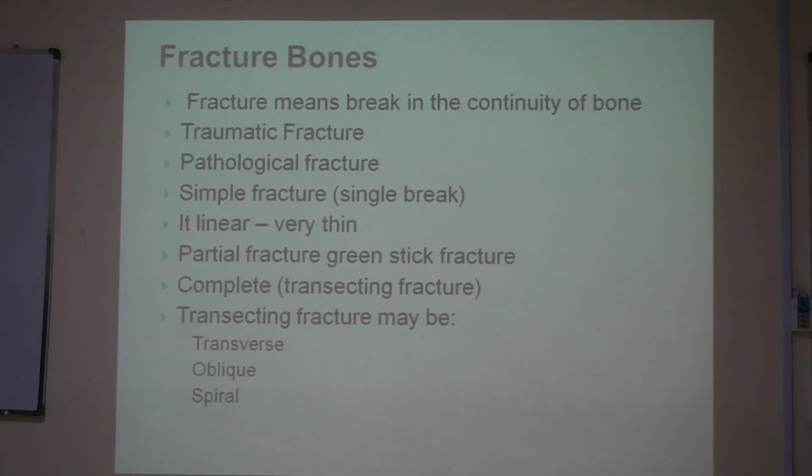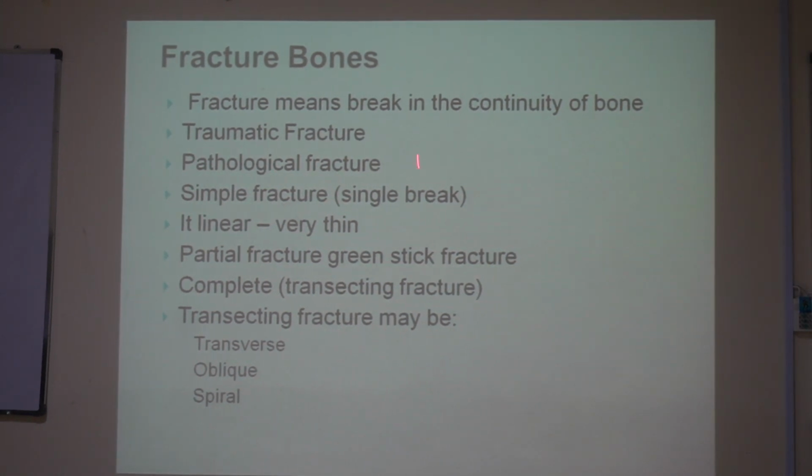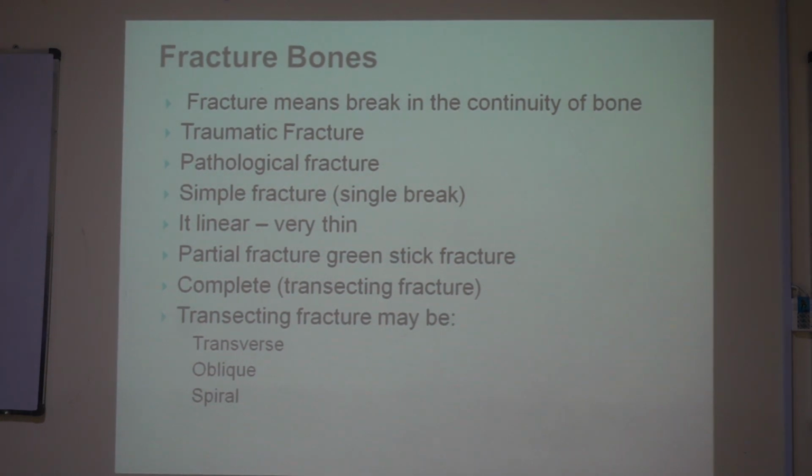In this way, the fracture is again classified: number 1, traumatic fracture; number 2, pathological fracture. Further, we classify the fracture into the simple fracture, that is the single fracture. Simple means single fracture. There is only a linear fracture, one fracture along the bones, especially the long bones or the skull bones. This simple fracture is very thin and linear, especially in skull fractures.